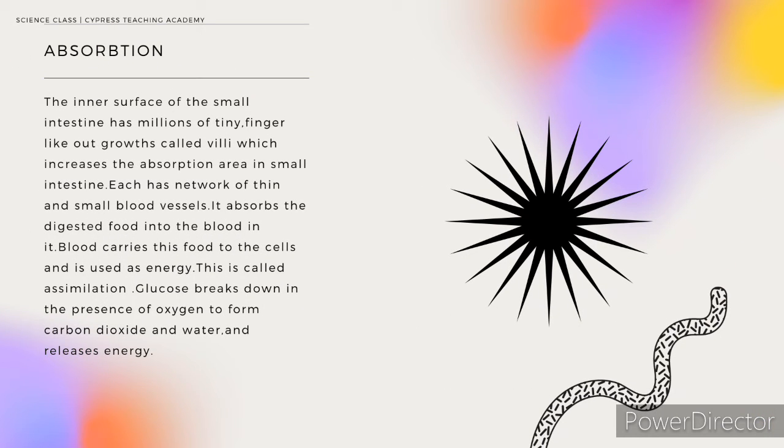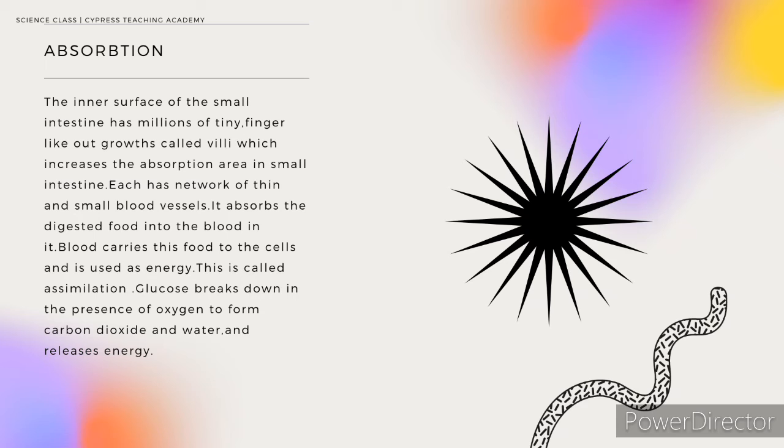Absorption. This also takes place in the small intestine. The inner surface of the small intestine has millions of tiny finger-like outgrowths called villi, which increase the absorption area in the small intestine. This is a very important point. Here absorption means the absorption of food, that is, nutrients in the food. Each villus has a network of thin and small blood vessels. It absorbs the digested food into the blood in it.